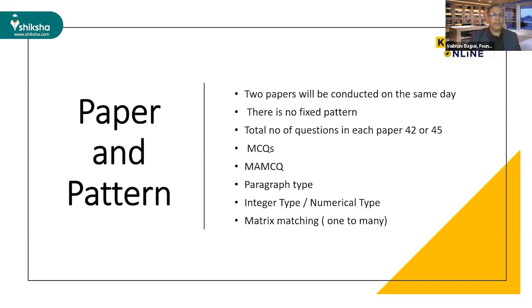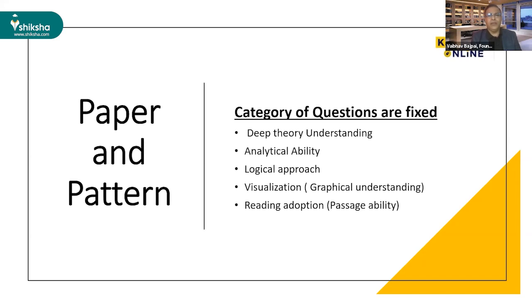So I'm telling you, there are a few things which are very common, and this is my research from the last 15 to 20 years of papers. A few things are very common in the JEE Advanced paper. The first one is deep theory understanding. If you see the JEE Advanced paper, you will get a few questions which are based on the deep understanding of theory. They just check how much you know about the theory of the topic. So they give a few questions which are based on the theory.